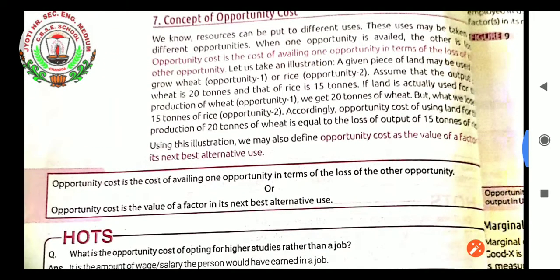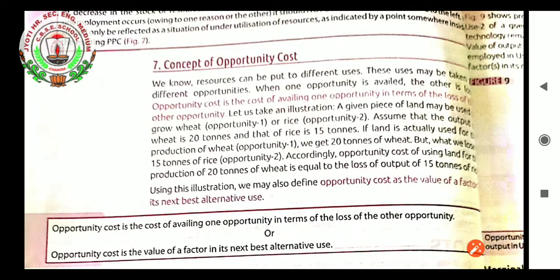Now the topic is the concept of opportunity cost. We know resources can be put to different uses. These uses can provide different opportunities. When one opportunity is availed, the other is lost. So opportunity cost is like that only, as we had seen in the example of wheat and rice.